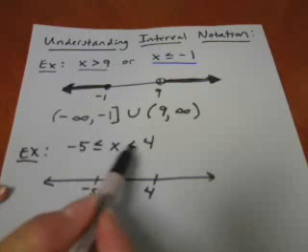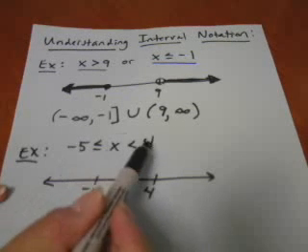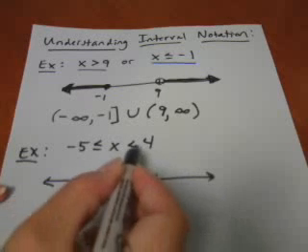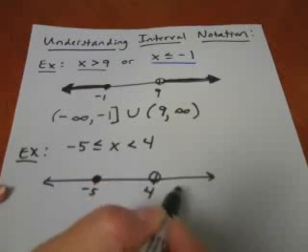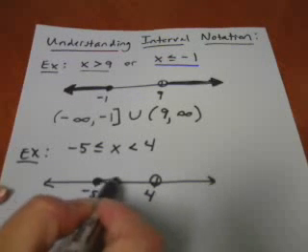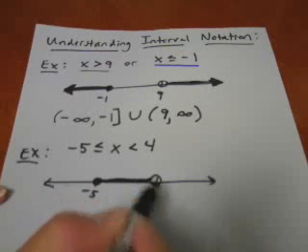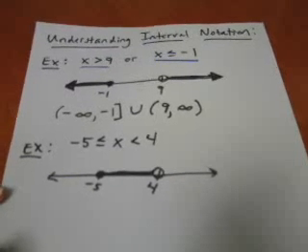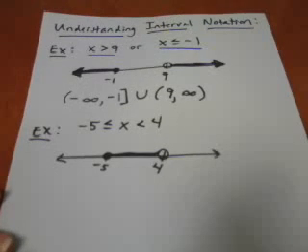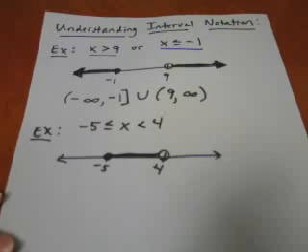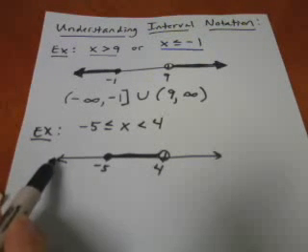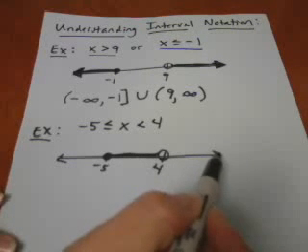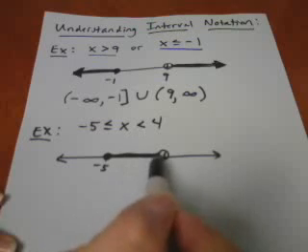What this is telling you is that x is stuck between these two numbers. This one is included, so I have a closed circle. This one is not included, so I have an open circle. And if x is between these two numbers, I would shade in the middle. So it's the entire opposite of the last example. When writing this one in interval notation, you will not involve infinity or -infinity at all, because you're not getting smaller and smaller or larger and larger. You're just stuck in between these two numbers.